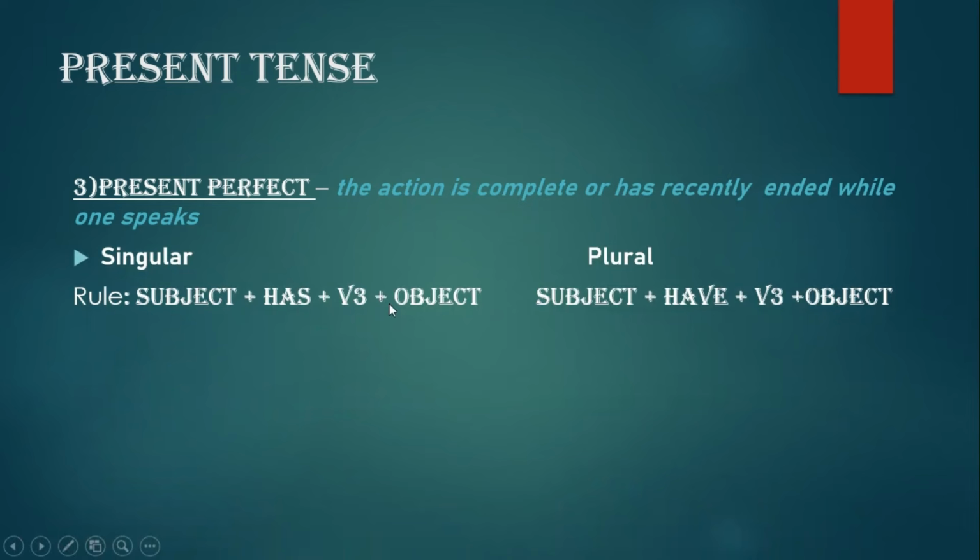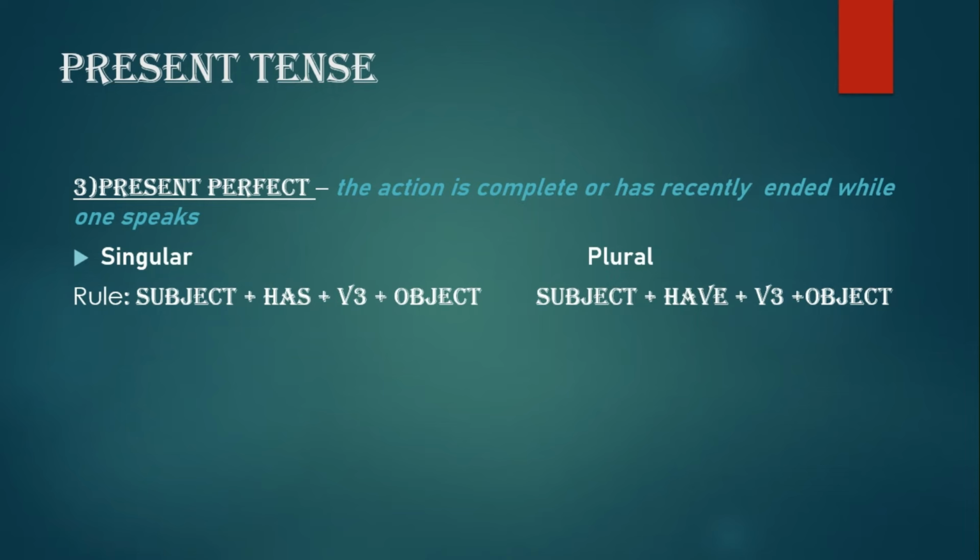As I said, the third form of the verb, participle, is only used in case of perfect tenses. If the subject is singular, has, and the same rule is applied; the only change in plural would be that instead of has you have. So subject plus have plus third form of the verb. Also note that subject I, that is first person, will also take have. I told you I is a special person. You can remember it as you give respect to yourself. When the speaker speaks about himself or herself, he takes up verbs which are used mainly for plural.